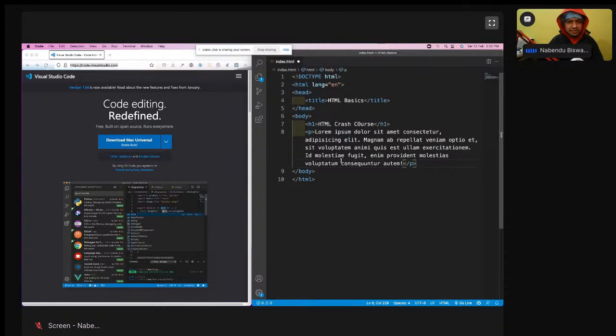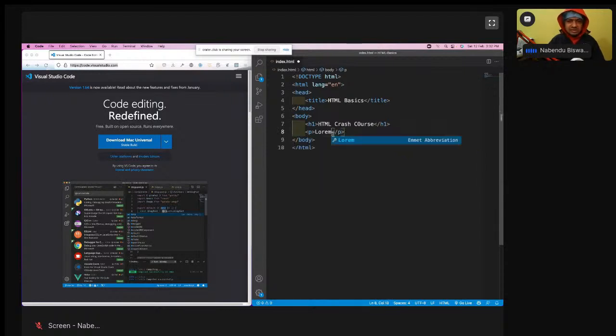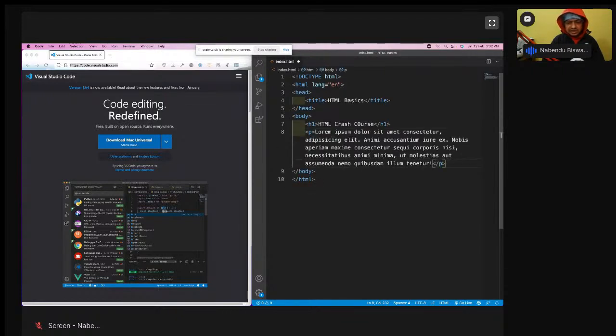Lorem, I have typed, and just see, I have typed lorem. What is this lorem? Lorem, and then I'll press the tab. And this is giving me dummy text. This text is known as dummy text. What is this dummy text?